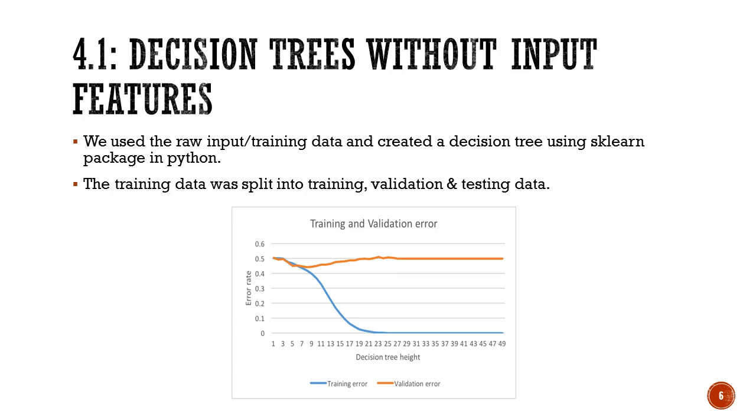In the first algorithm, which is decision trees without input features, we use the package in Python called the sklearn package for implementing the decision tree, and we basically took the training data and split it into training, validation, and test data. The training and the validation data were used to find the decision tree height. The height which gives us the lowest validation error was found, and the following graph helped us in doing that.